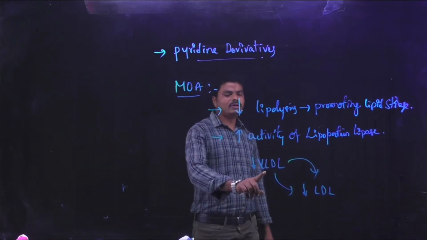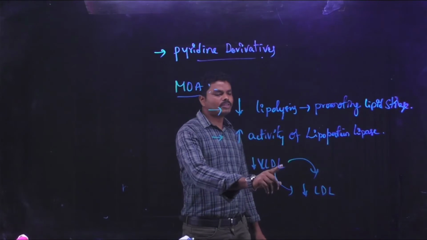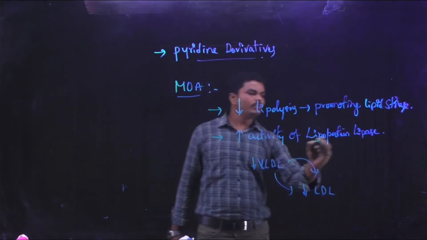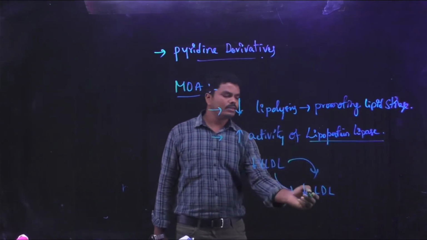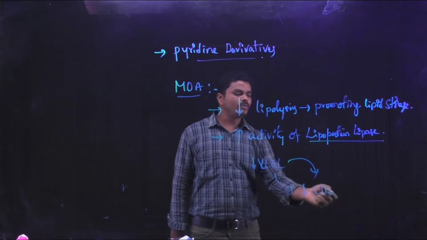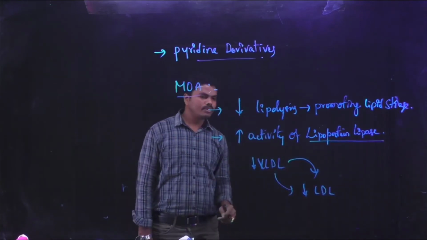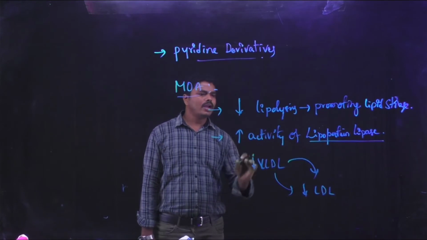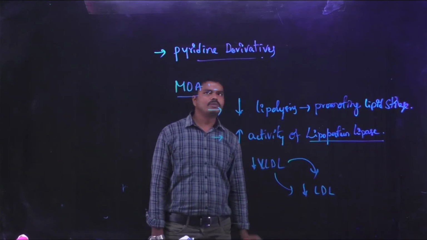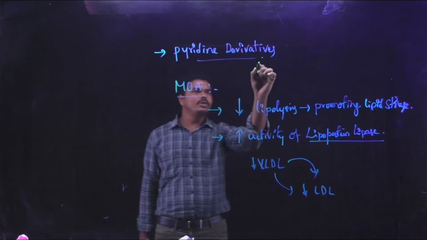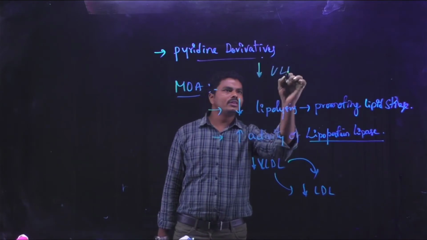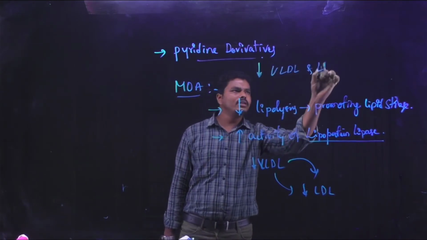So when the concentration of VLDL is decreased by the action of lipoprotein lipase, the concentration of LDL also decreases. This way it shows the anti-hyperlipidemic activity. So these drugs can reduce both VLDL and LDL.